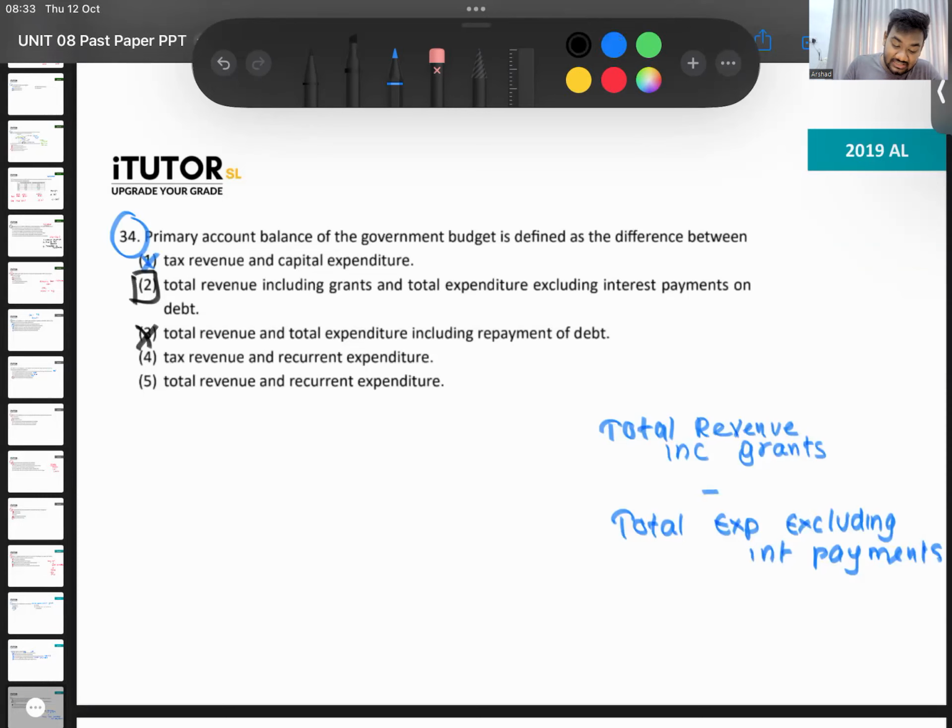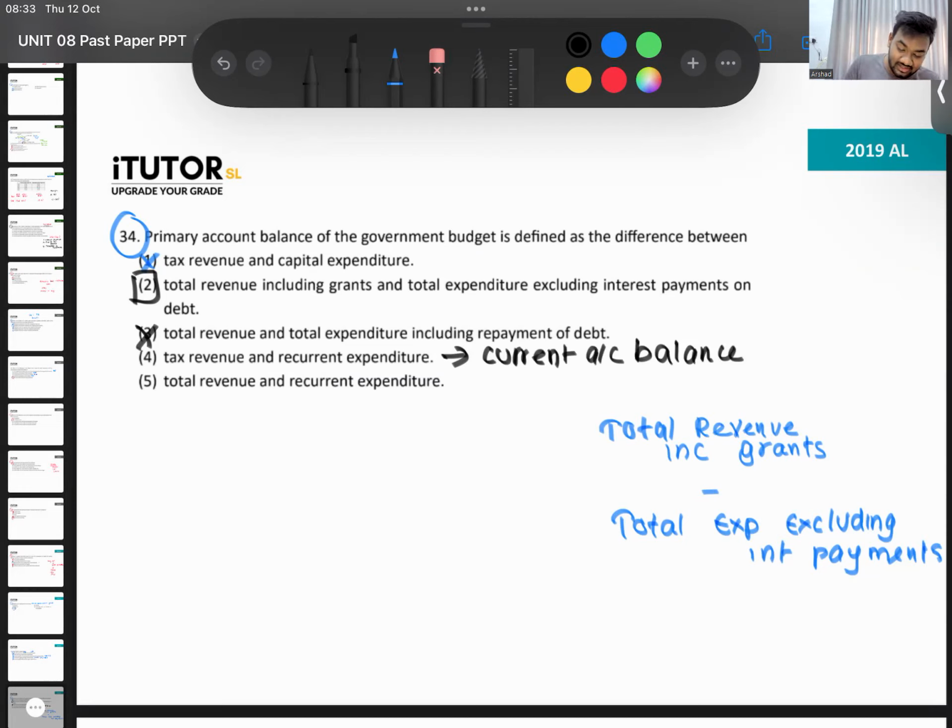Tax revenue and recurrent expenditure, what is this? Difference between tax revenue and recurrent expenditure, what balance is that? Quickly, what is this balance? No, that is the current account balance. Government current account. Sorry guys, this is not tax revenue.